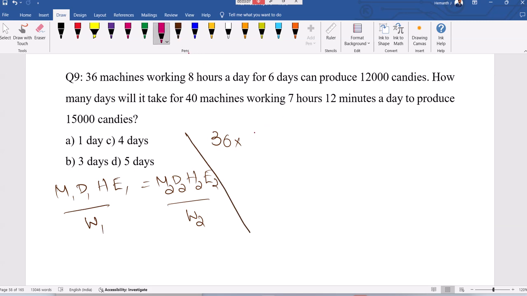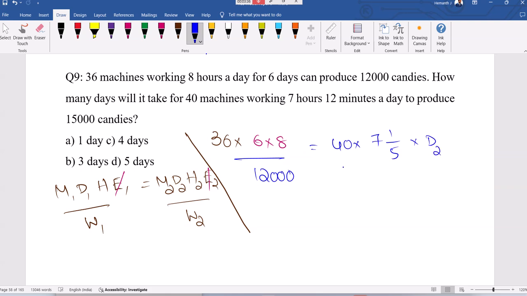So 36 men, number of days is 6, number of hours is 8. Efficiency not given means we can take it as constant. When efficiency is not mentioned, we can consider it as a constant. Divided by 12,000. 40 machines, 7 hours 12 minutes. So 7 1 by 5, 12 minutes can be converted as 1 by 5th of the hour. Number of days we don't know, but this is 15,000.